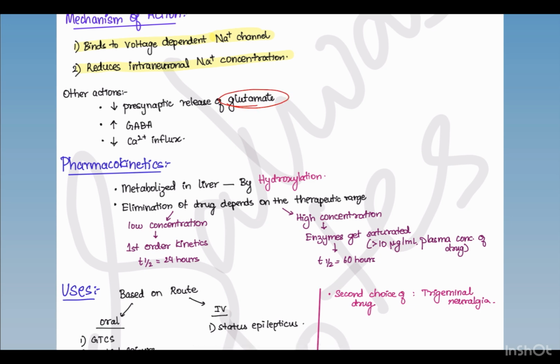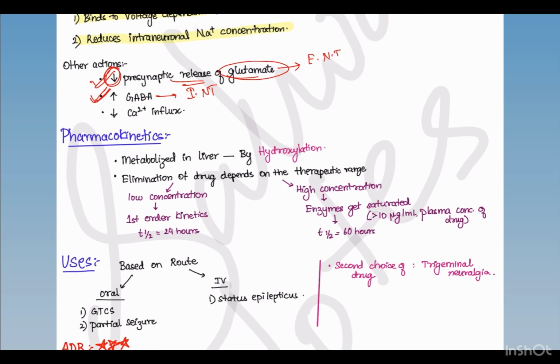Other actions are, it decreases the presynaptic release of glutamate. So glutamate is an excitatory neurotransmitter. So if there is more excitatory neurotransmitter, there will be more muscle contraction. So here it is self-understood that it will inhibit the presynaptic release of glutamate. And then it will increase GABA. GABA is an inhibitory neurotransmitter. So inhibition of contraction will facilitate to stop the seizure. And then there will be decreased calcium influx.